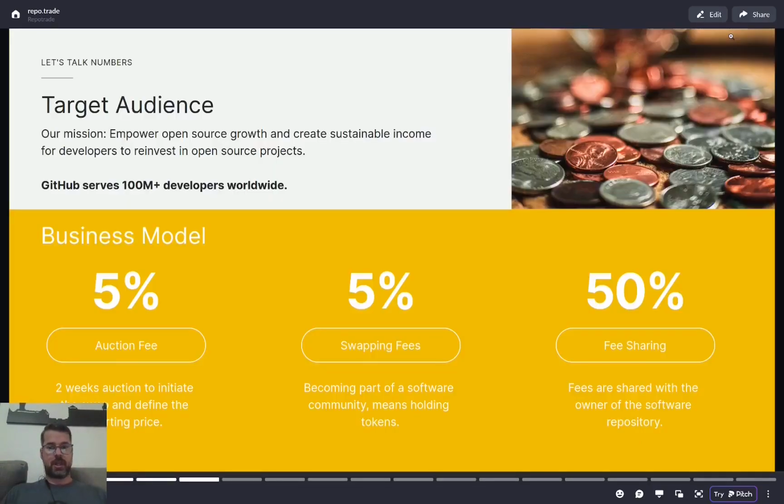Let's talk some numbers. The business model behind all of this is quite simple. We are offering auctions and swapping. These come with trading fees, and these trading fees are only partially shared with the owners of the repositories.